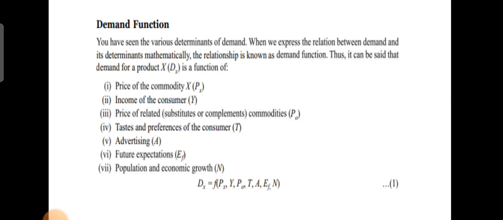And the next one is future expectations, which is nothing but the consumer's expectations. The consumer's expectation about future changes in the price of a given commodity may also affect its demand. When he expects its price to fall in future, he will tend to buy less at the present prevailing price. Similarly, if he expects its price to rise in future, he will tend to buy more at present. That is called future expectations.